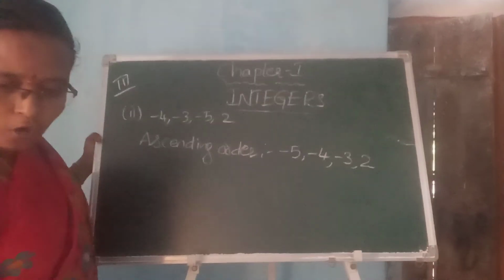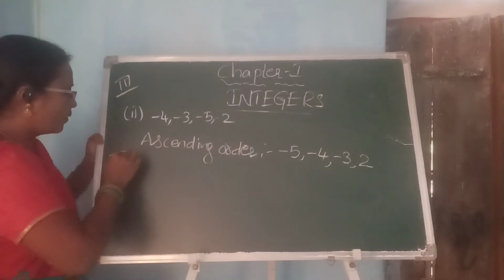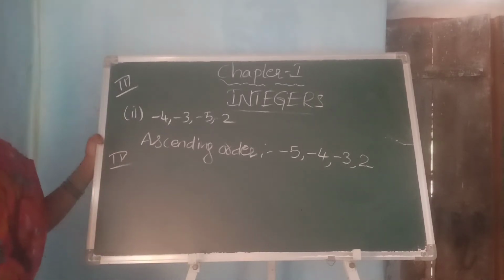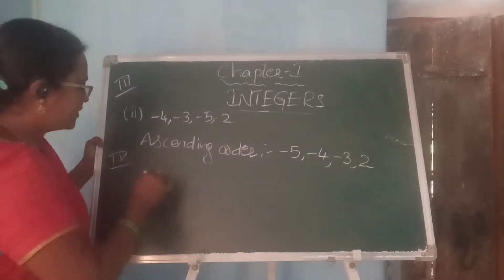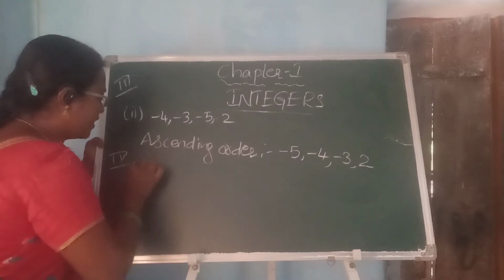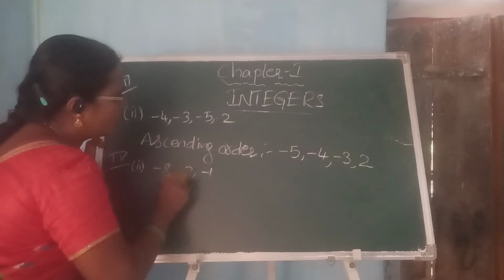Now for the fourth bit, write the following integers in descending order. In the third bit we observed the ascending order, and in the fourth bit we are going to see the descending order. Again, the second one: -8, -2, -1.